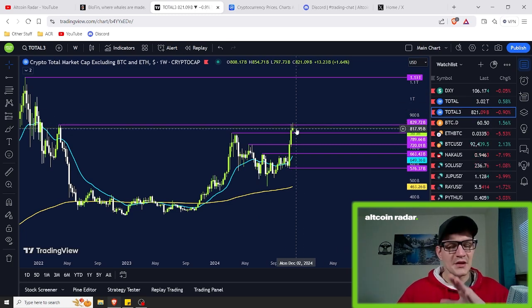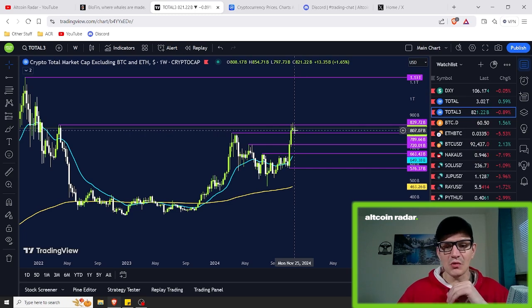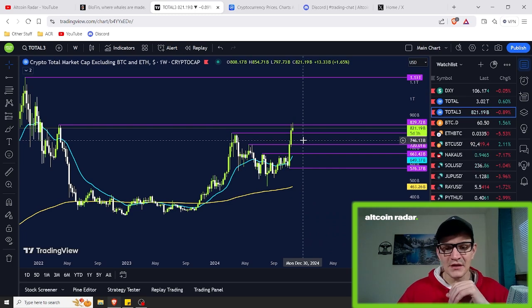Now, if we end up closing this week out below this level, my guess is we will try to come back down and retest this $789 billion level. If that ends up failing, we may end up coming down to retest the $720 billion as well.